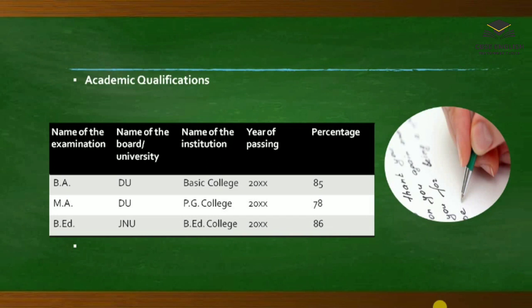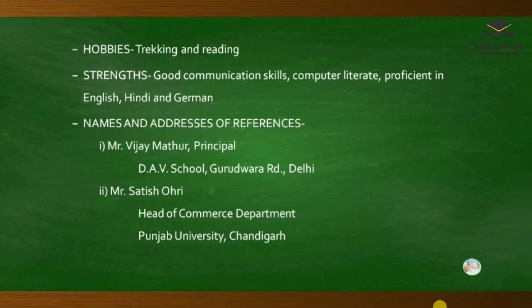Academic qualifications in tabular format like this: BA 85%, MA 78%, B.Ed 86%. Hobbies, trekking and reading. Strengths, good communication skills, computer literate, proficient in English, Hindi and German. Names and addresses of references given here. Number 1, Mr. Vijay Mathur, Principal, DAV School, Gurudwara Road, Delhi, and Mr. Satish Ohri, Head of Commerce Department, Punjab University, Chandigarh.